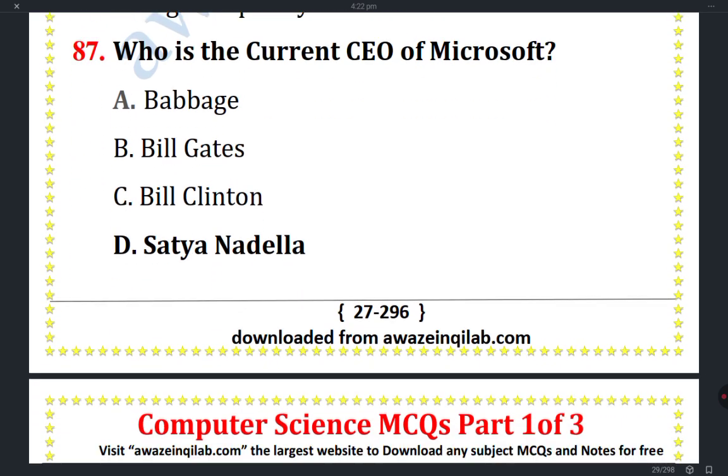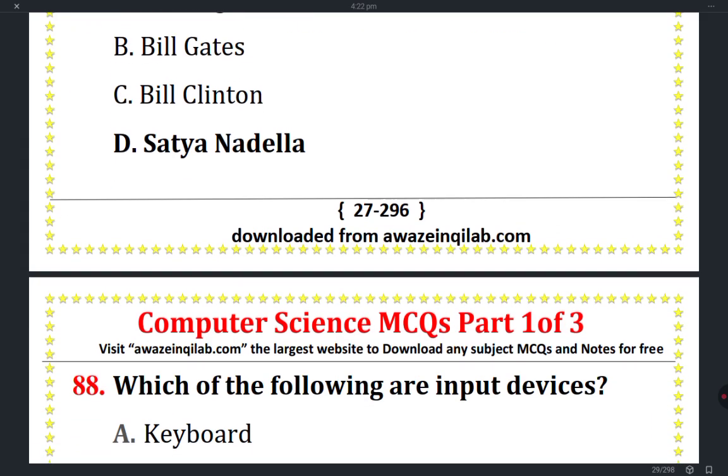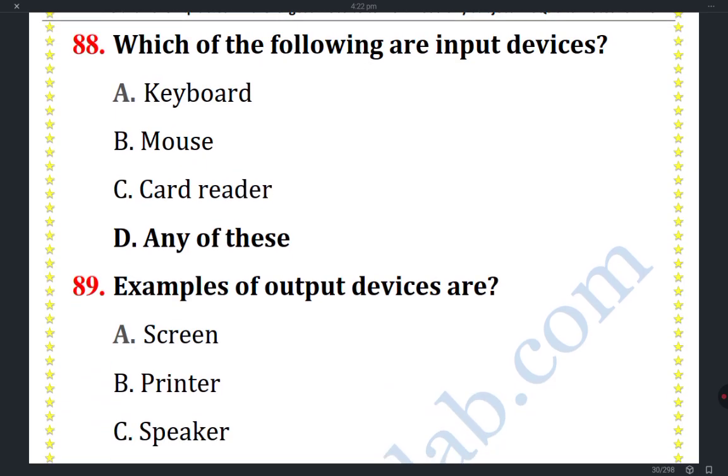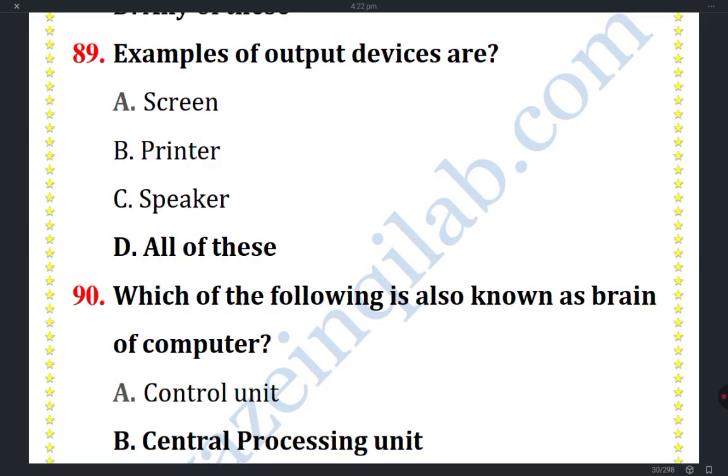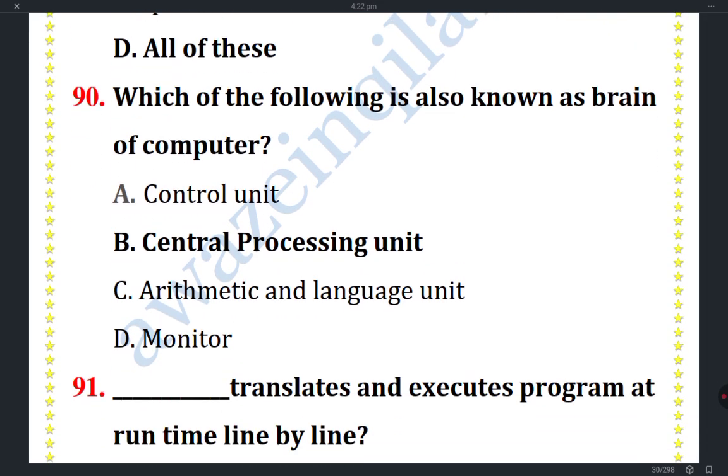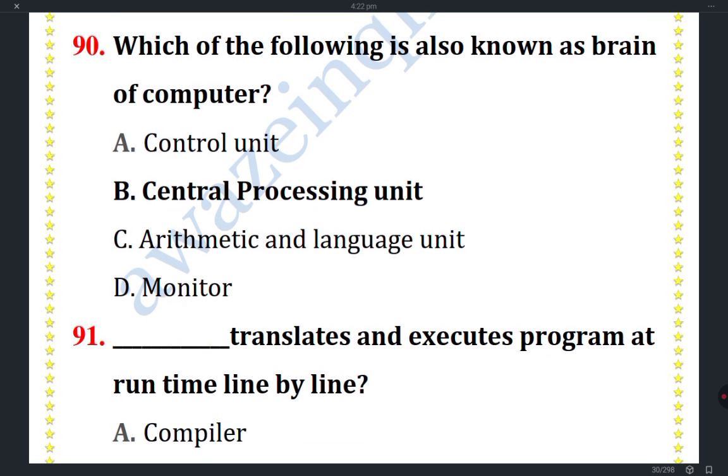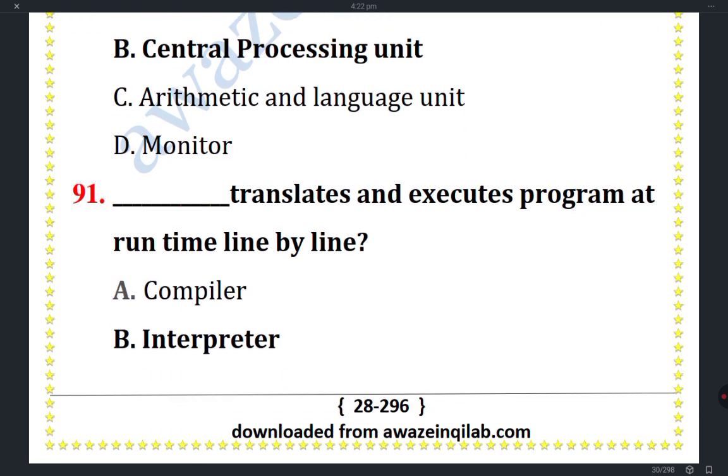Who is the current CEO of Microsoft? Satya Nadella. Which of the following are input devices? Any of these. Examples of output devices are screen, printer, speaker, all of these. Which of the following is also known as the brain of the computer? Central processing unit.